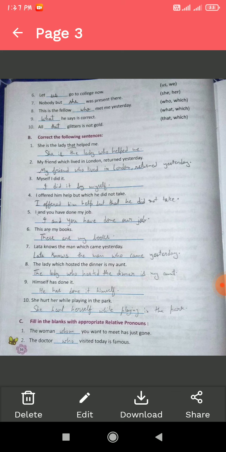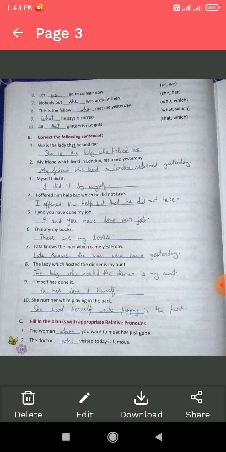This is the fellow that met me yesterday. This is a relative pronoun. Here it relates something to someone. This is the fellow who met me yesterday. Dash he say is correct. The answer is: what he says is correct. Point number 10. All that glitters is not gold. The answer is: all that glitters is not gold.